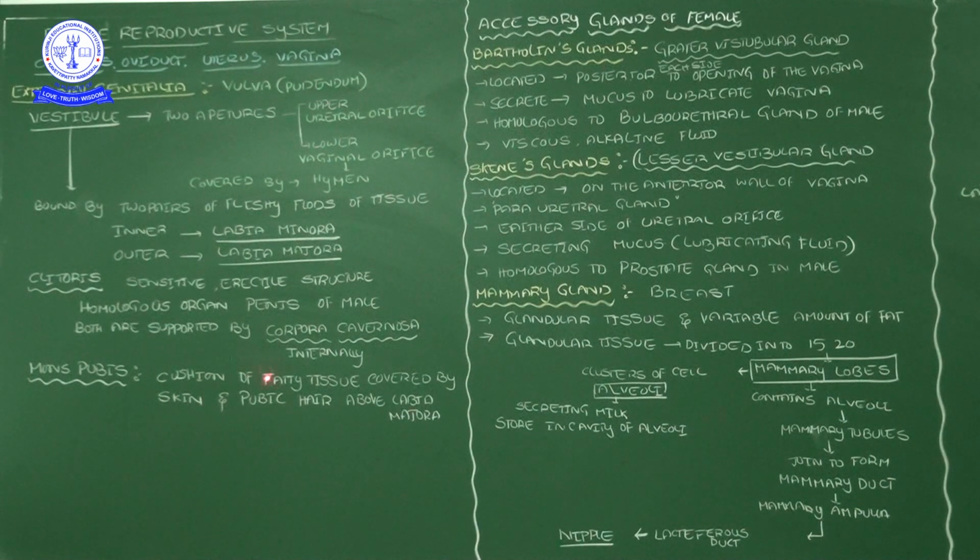The urethra travels through the corpora spongiosum. In the clitoris, the corpora cavernosa is present. So that's why they consider it a homologous part of the penis.